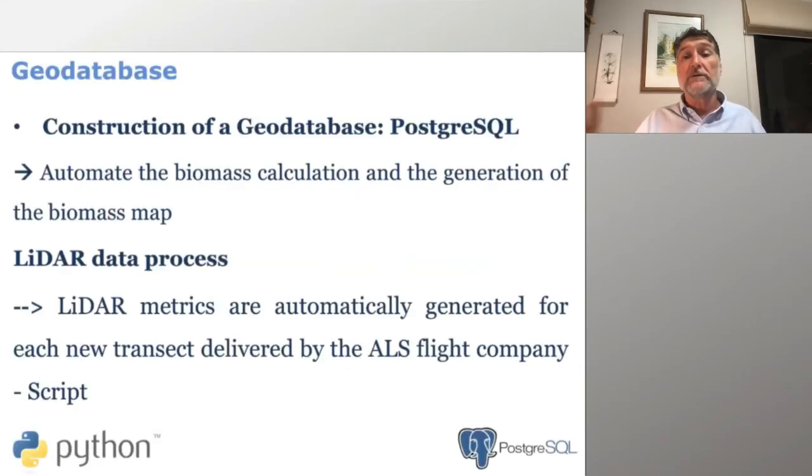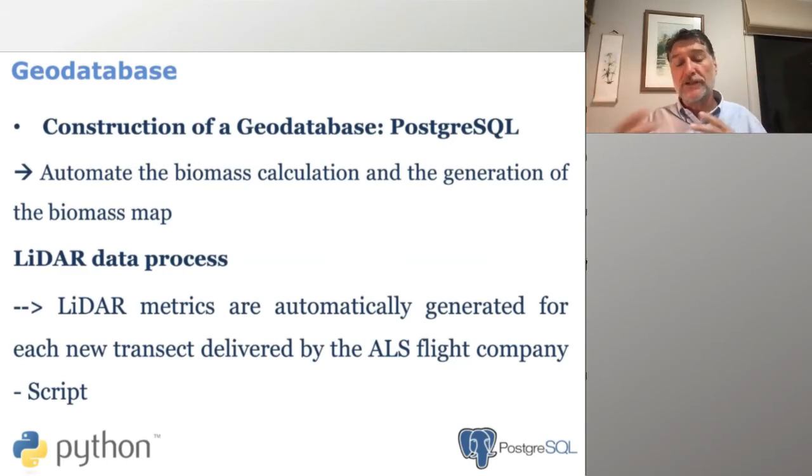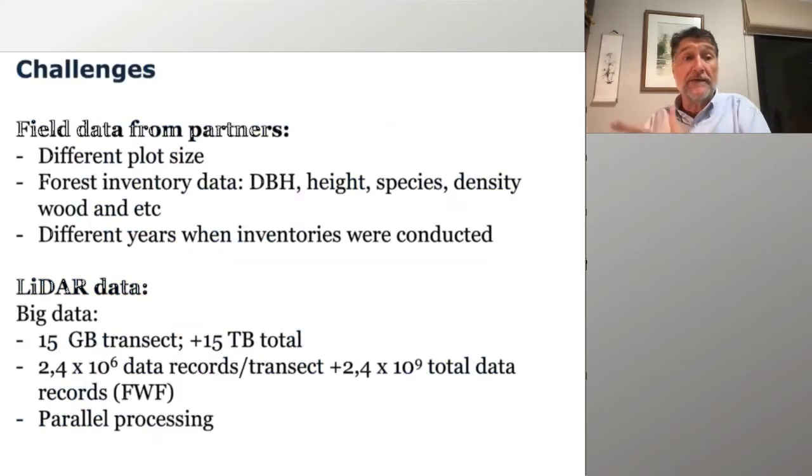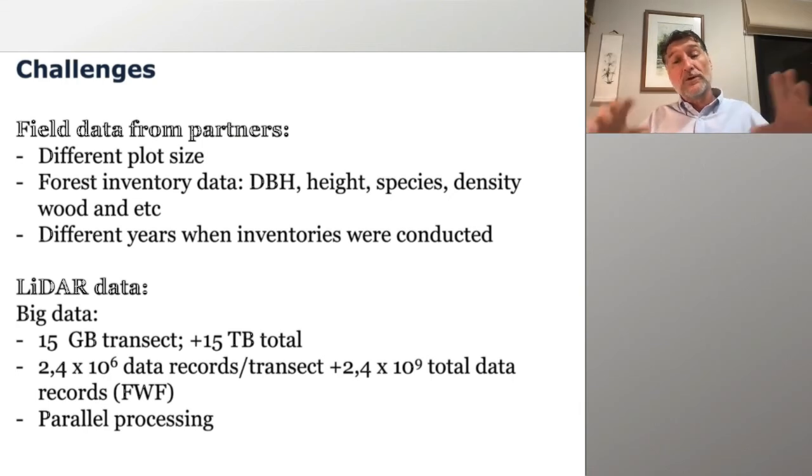So we did the GeoBase on a PostgreSQL for the automated biomass calculation and generation of the biomass map. We processed the data with a script that we wrote in Python, and so that's basically how we manage the model data. But we have challenges on that. Part of the challenge is associated with the field plots in terms of size and location and the sort of inventory data we had. We tried to harmonize that as much as we could.